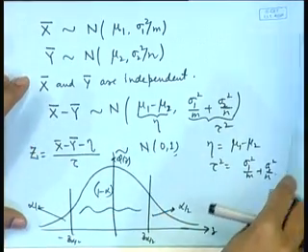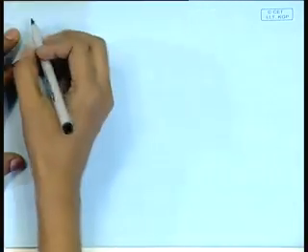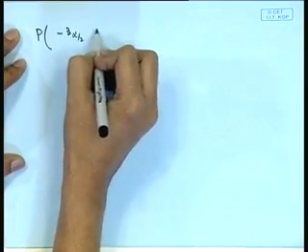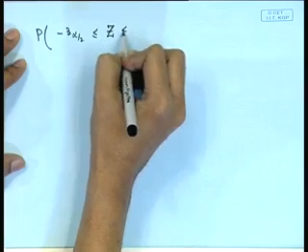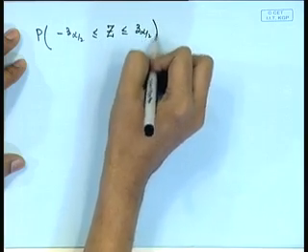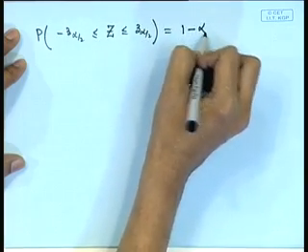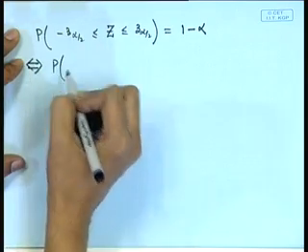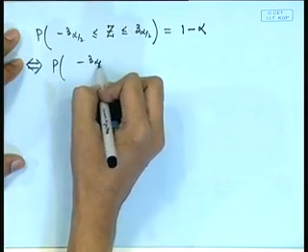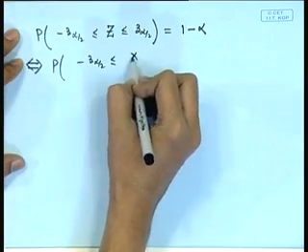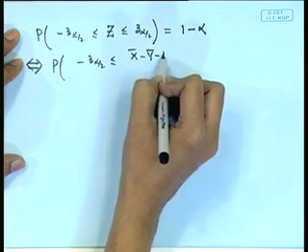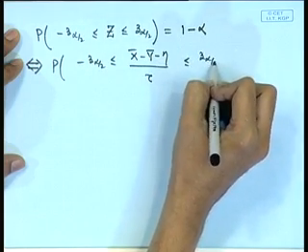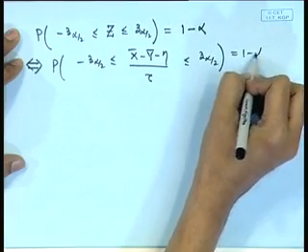So, we are able to write down the statement: probability of minus z alpha by 2 less than or equal to z less than or equal to z alpha by 2 is equal to 1 minus alpha. So, this is equivalent to probability of minus z alpha by 2 less than or equal to x bar minus y bar minus eta divided by tau less than or equal to z alpha by 2 is equal to 1 minus alpha.